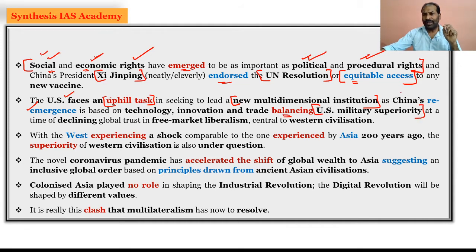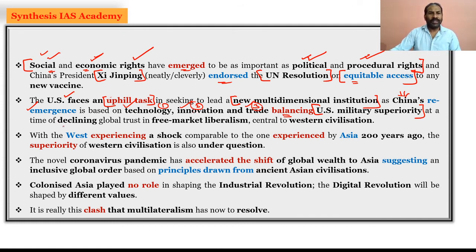Please do understand here, China is re-emerging to balance the US military superiority by technology, innovation and trade. These are the three areas in which China is re-emerging.